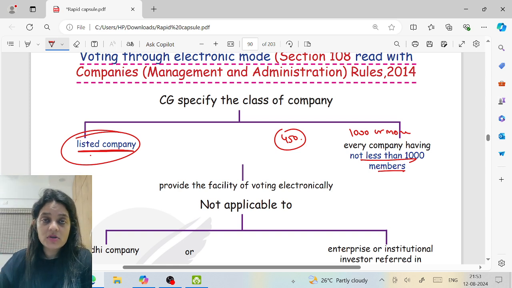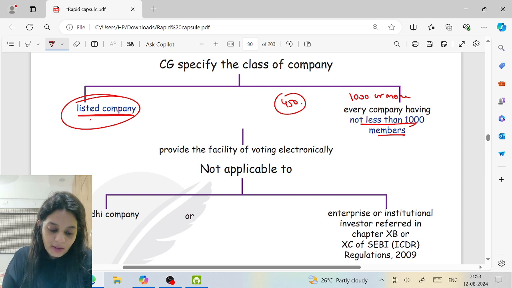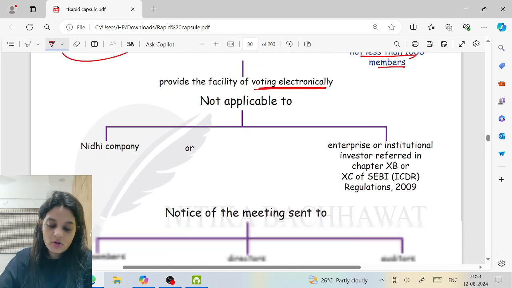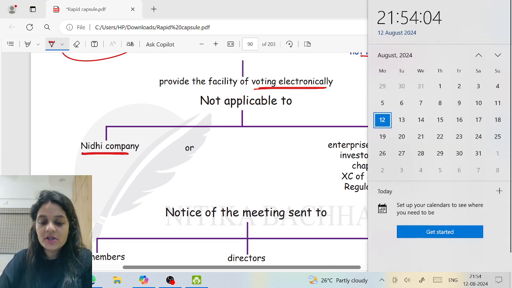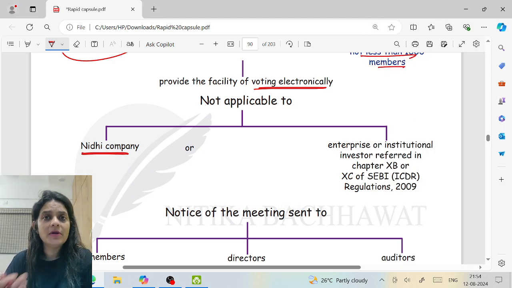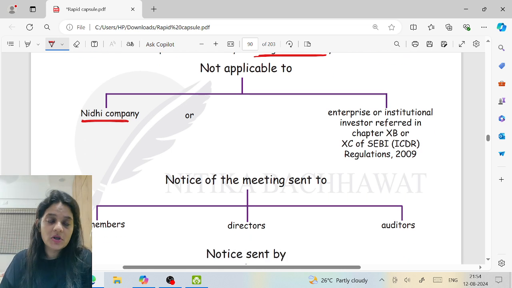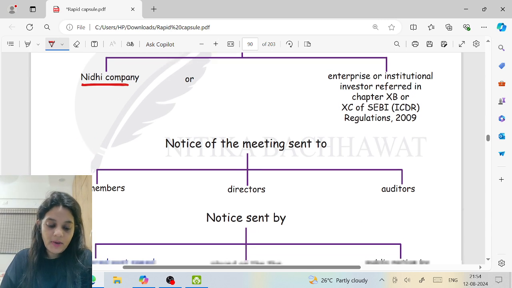But if you have 1,000 or more members, or if you are a listed company, then voting electronically is mandatory for you. They have to provide the facility of voting electronically. However, this is not applicable to a Nidhi company and to enterprises or institutional investors referred in Chapter 10B or 10C. They are basically small or medium-sized enterprises. They don't have to give the option of voting electronically.